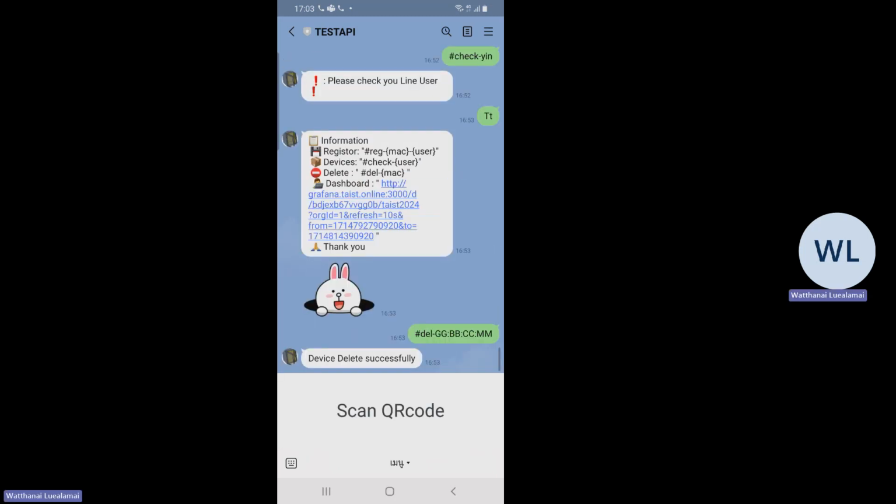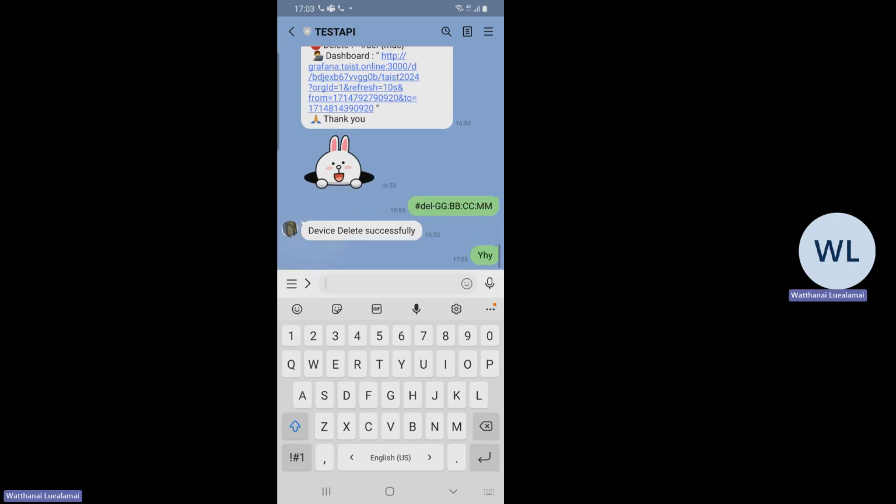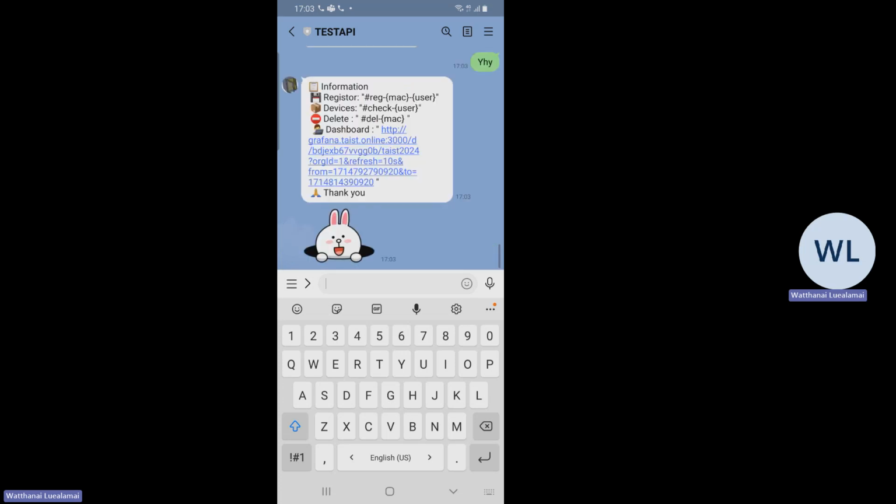The first feature you can see is scanning a QR code to register our device, and you can add information, such as giving something or a sticker. The response from the Line bot will show you how it works.